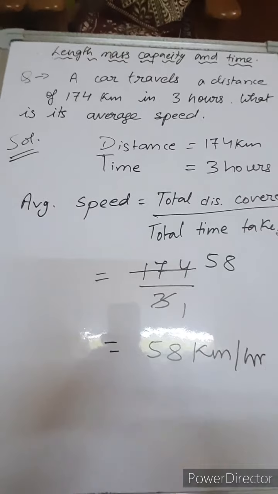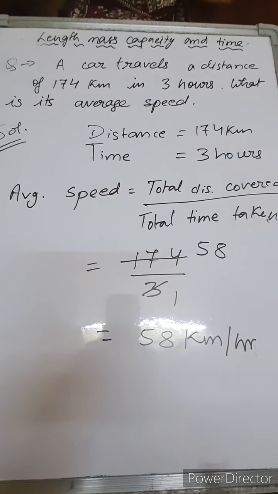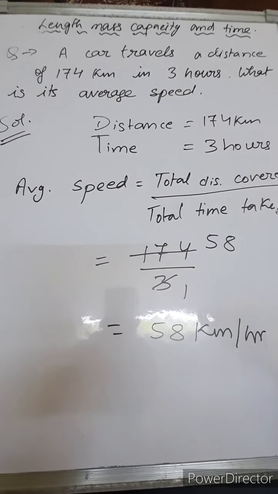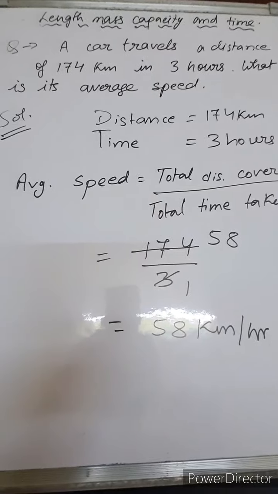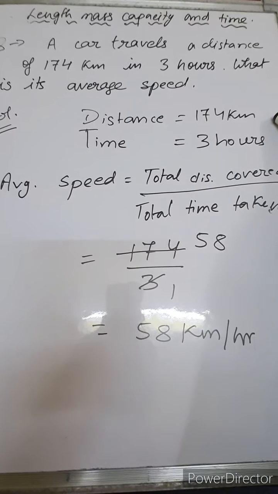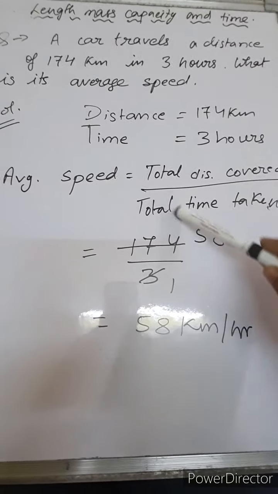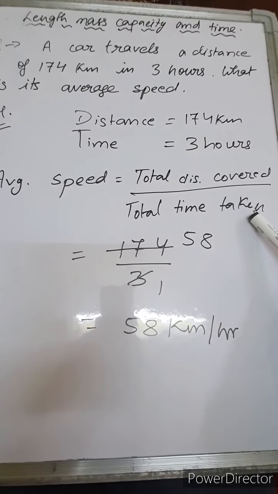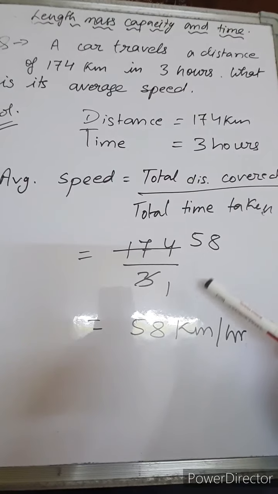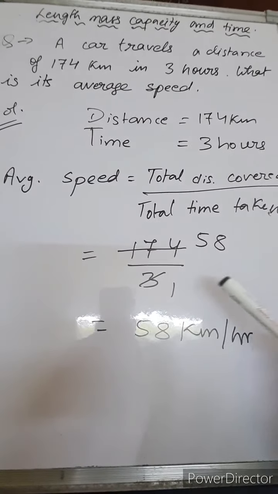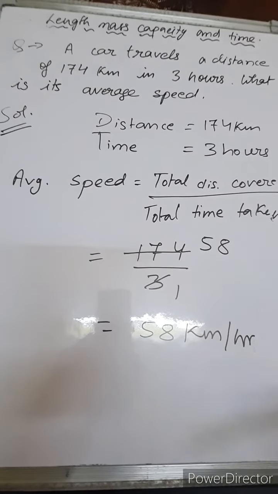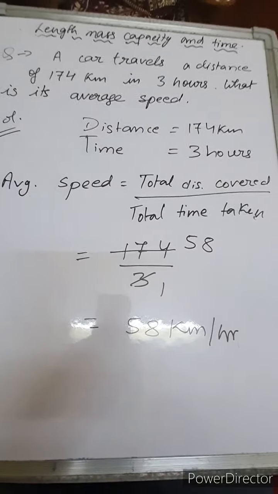Children, let's see another sum. The question says the car traveled a distance of 174 km in 3 hours. What is its average speed? The distance is given, the time is given, and the average speed has been asked. So distance equals 174 kilometers, time is 3 hours. The formula for average speed is total distance covered upon total time taken, right? So total distance is 174, total time is 3. When we divide, what do we get? 58. 3 5s are 15, 2 will come here, 24, 3 8s are 24. So the average speed of the car will be 58 kilometer per hour.